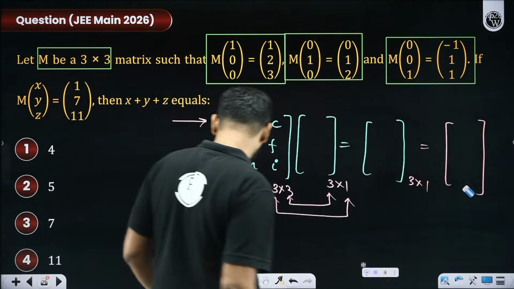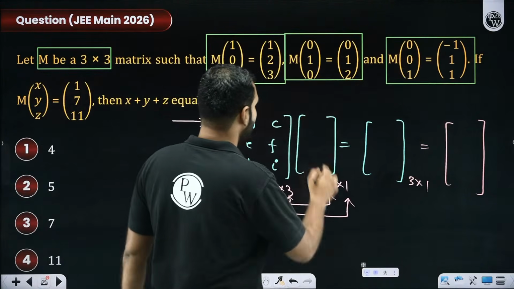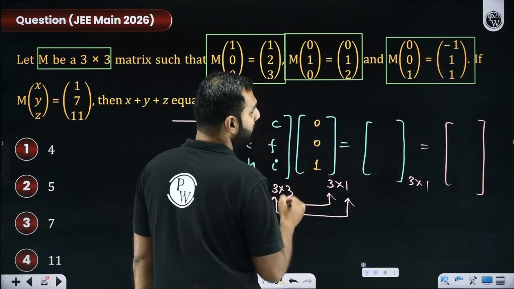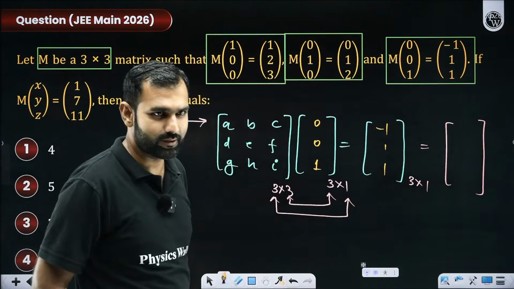Let me talk about the final operation. The next one is M with [0, 0, 1]. So [0, 0, 1], when it is multiplied with this, you get [-1, 1, 1]. So I hope now you must have developed this logic.